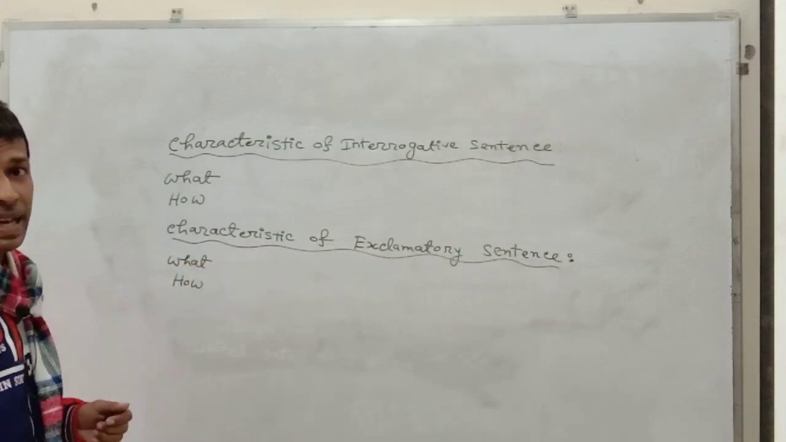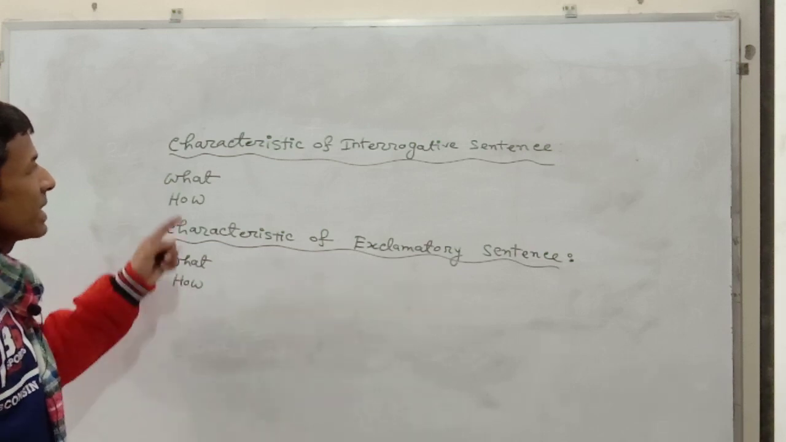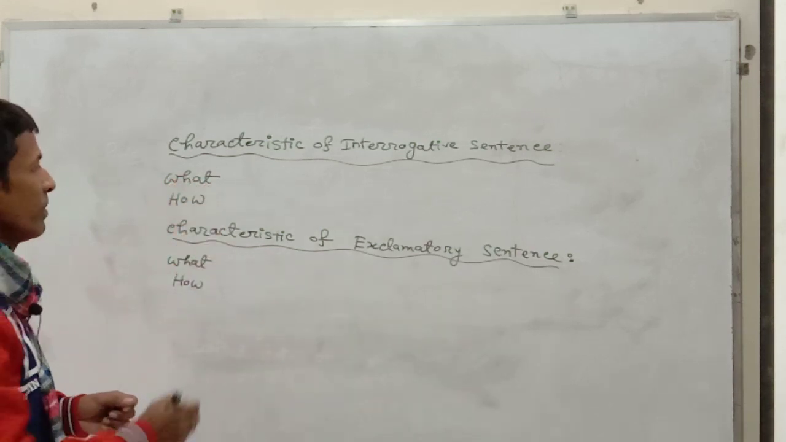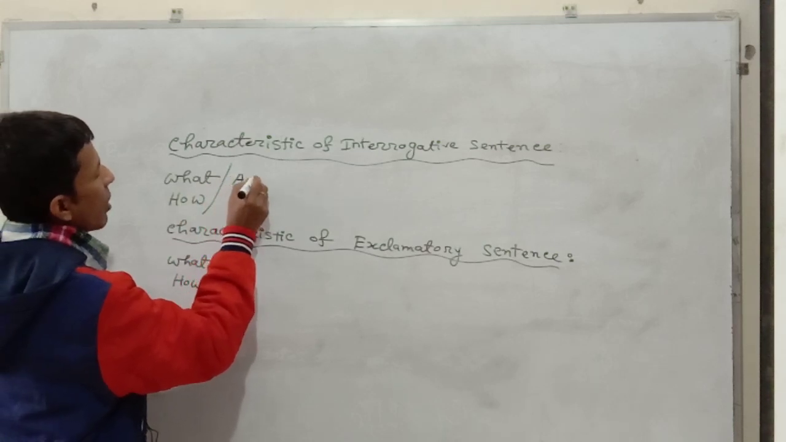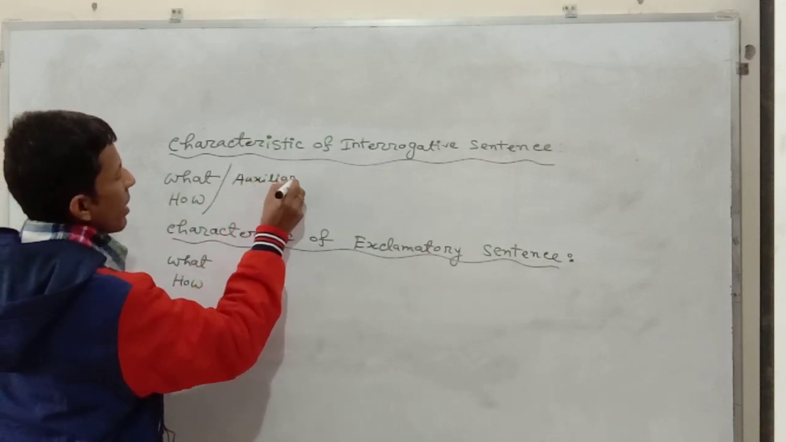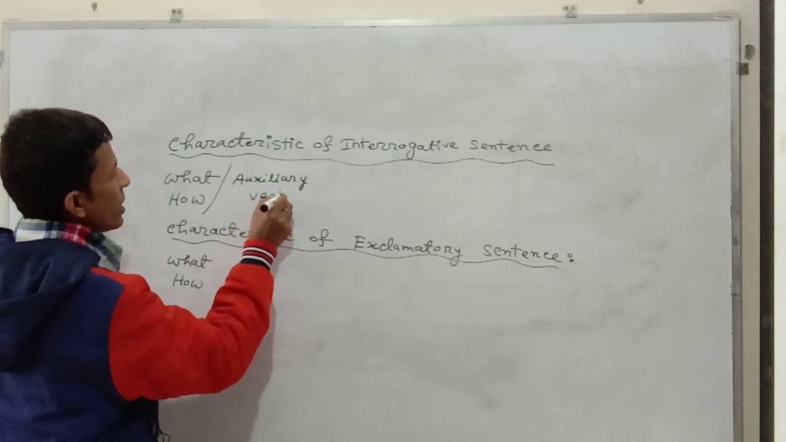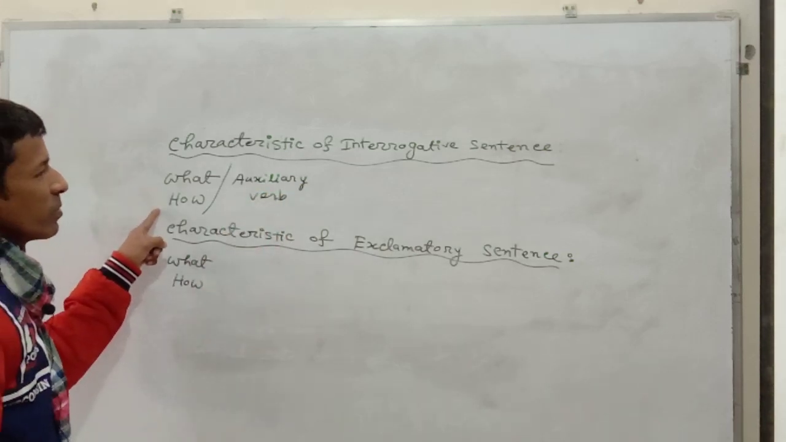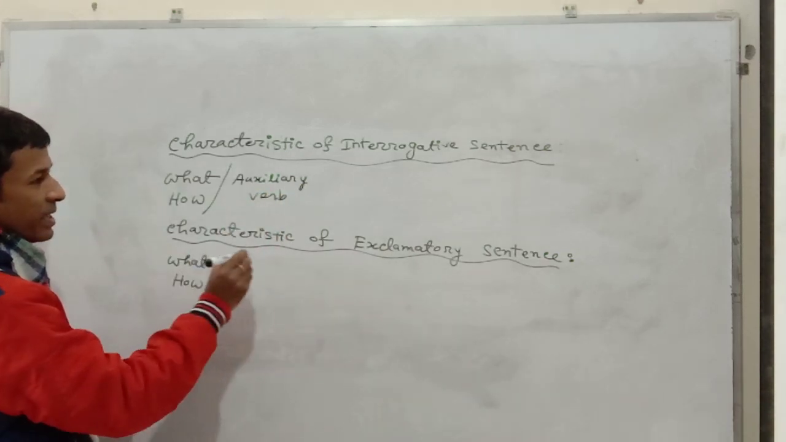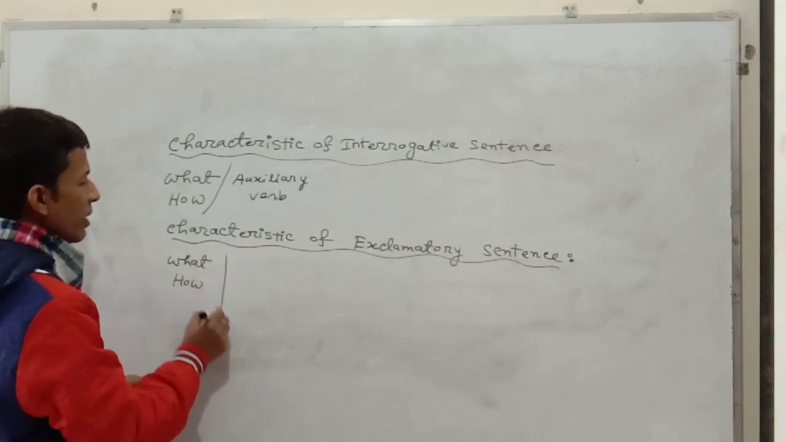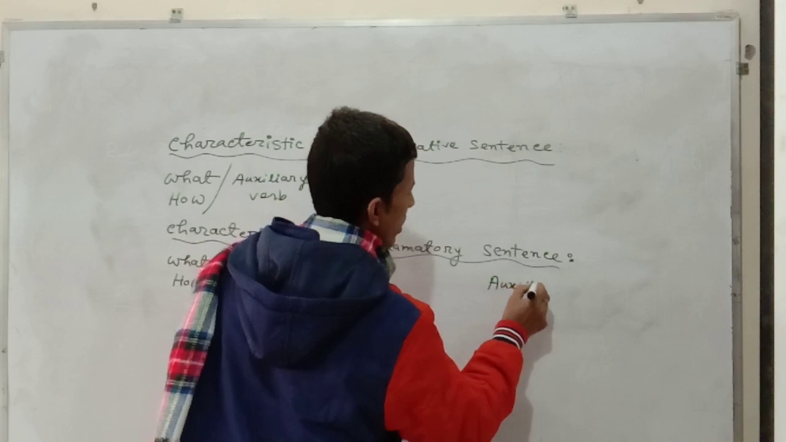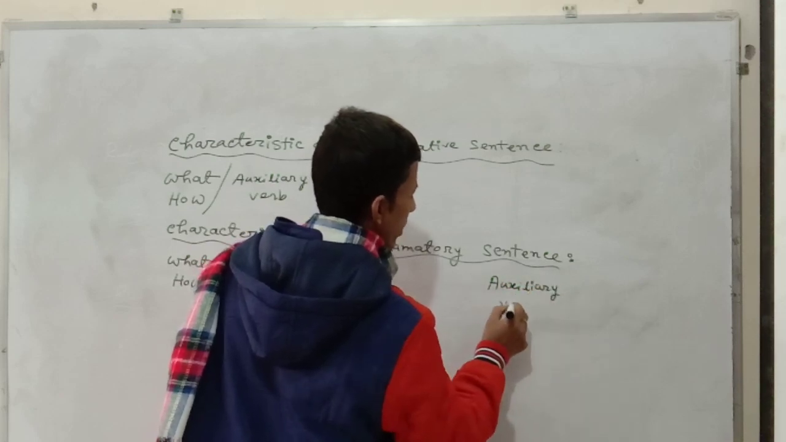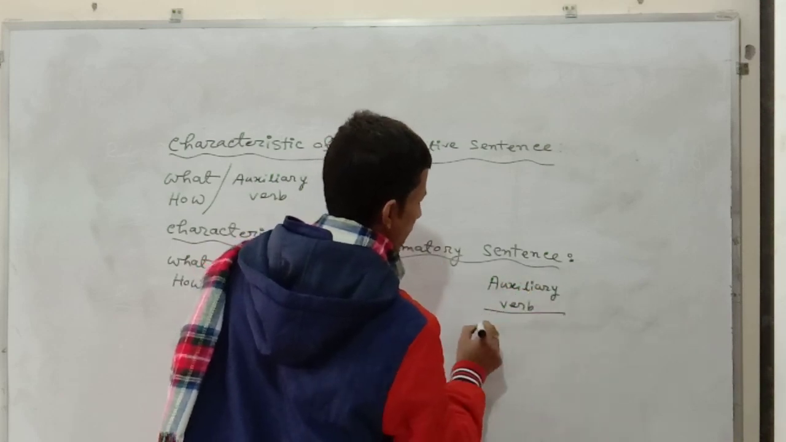But the difference lies in the fact that if the sentence is written in the interrogative form, then auxiliary verb will be used after writing what or how. But if the sentence is written in the exclamatory form, then auxiliary verb will be written at the end of the sentence.